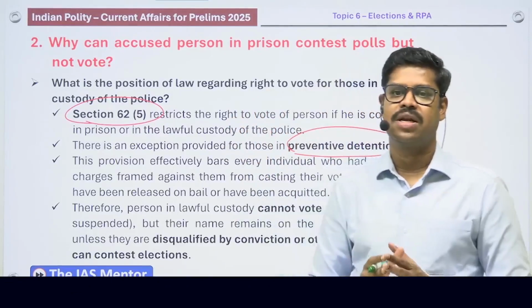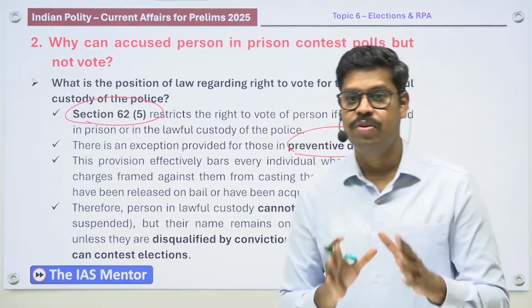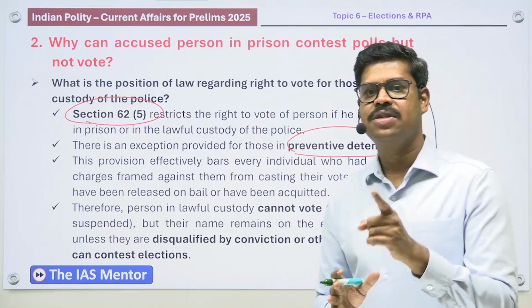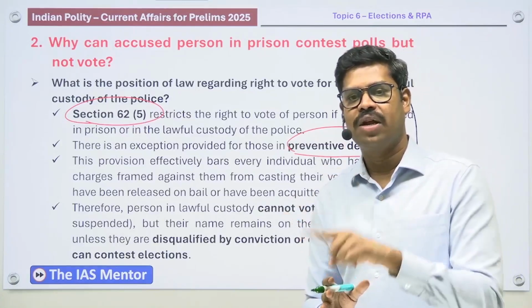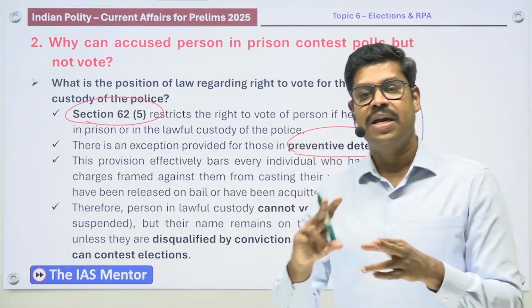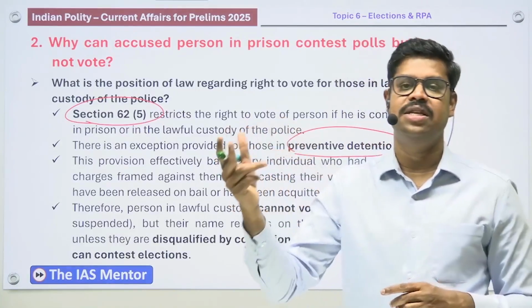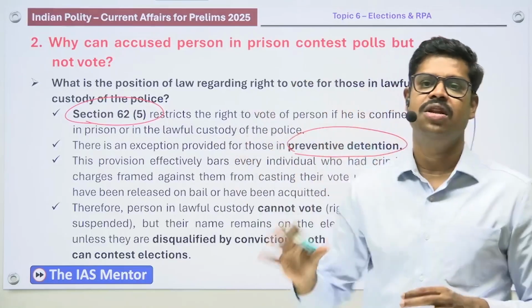So this is basically what you will have to understand. This should be very, very clear. Can a person who is an accused and placed in jail or in police custody have the right to vote? No, he will not have the right to vote. But can he contest election? Yes, he can contest election unless and until he is convicted in a court of law.